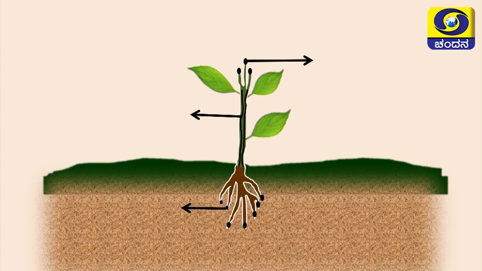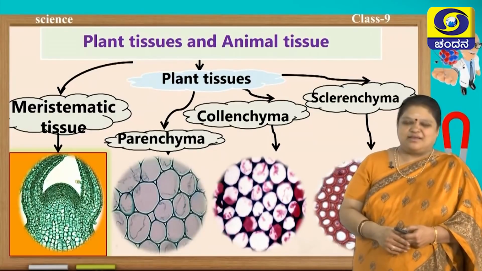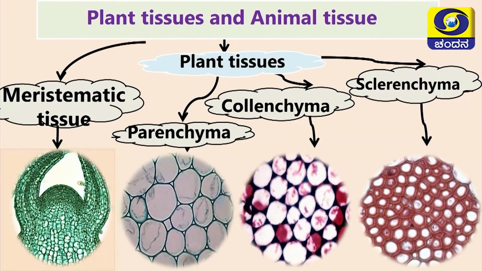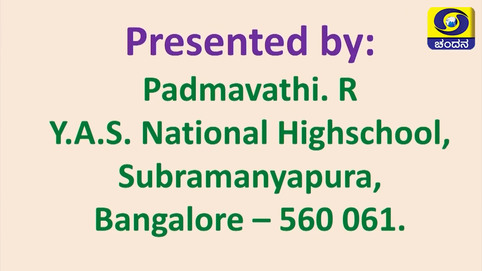Now, here in the stem, name the tissue which helps in the growth of the stem. Very good, it is lateral meristem. Next, between the two nodes, name the meristematic tissue. Very good, it is intercalary meristem. Okay, my dear students, today in plant and animal tissues, we studied about meristematic tissue, parenchyma tissue, collenchyma tissue and finally sclerenchyma tissue. So, once again thank you very much.